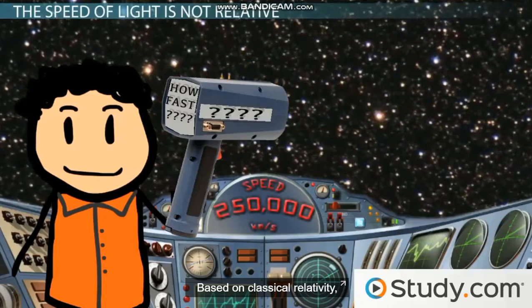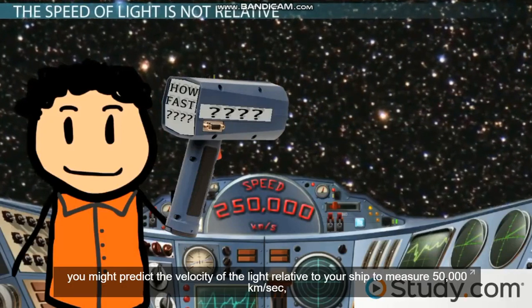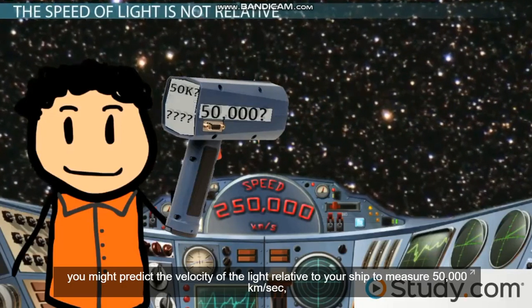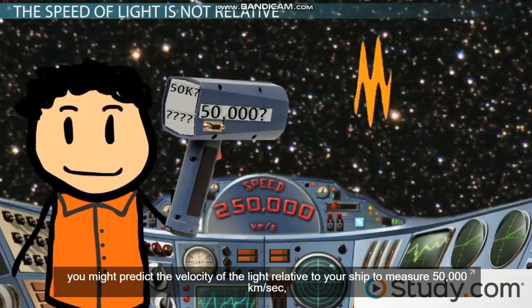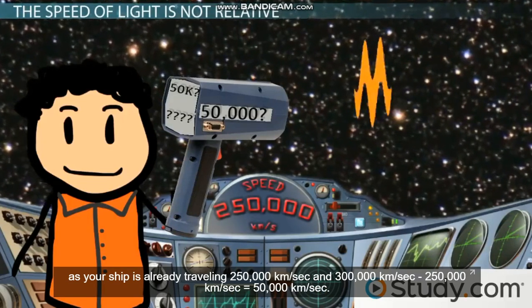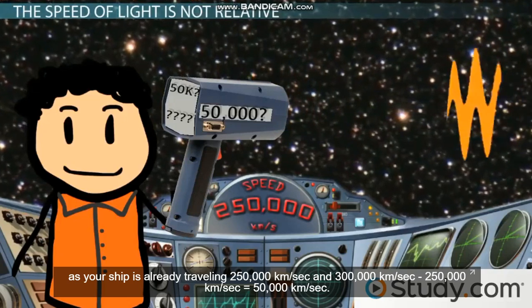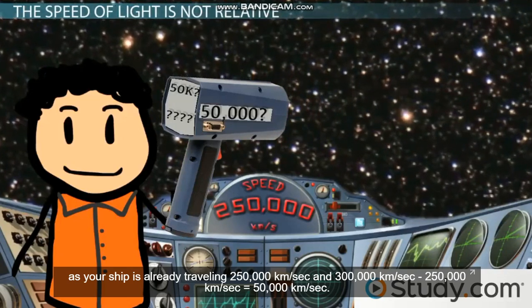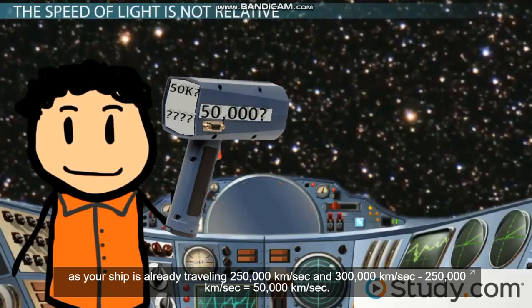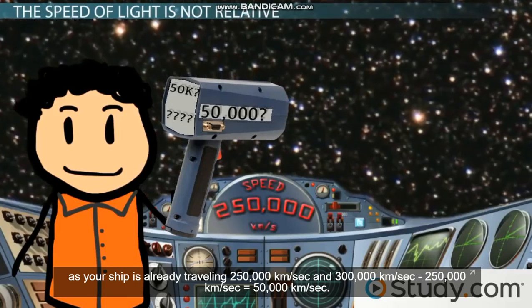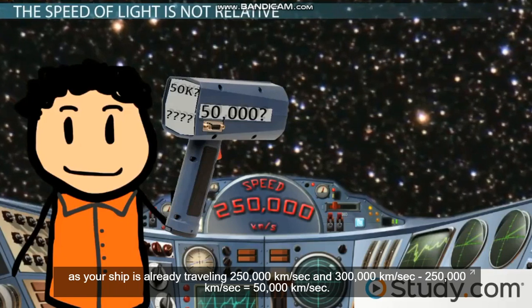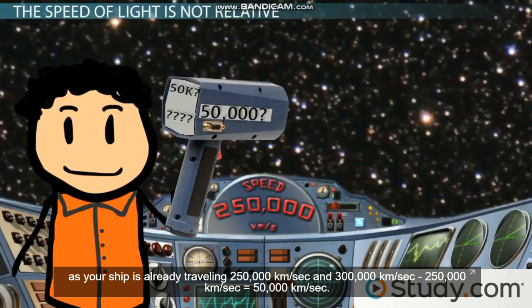Well, based on classical relativity, you might predict the velocity of the light relative to your ship to measure 50,000 kilometers per second. As your ship is already traveling 250,000 kilometers per second, and 300,000 kilometers per second minus 250,000 kilometers per second is 50,000 kilometers per second.